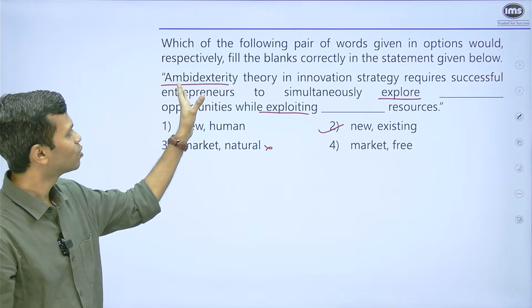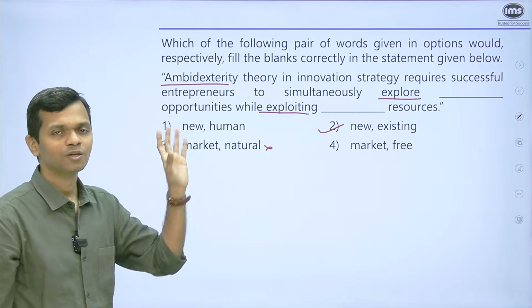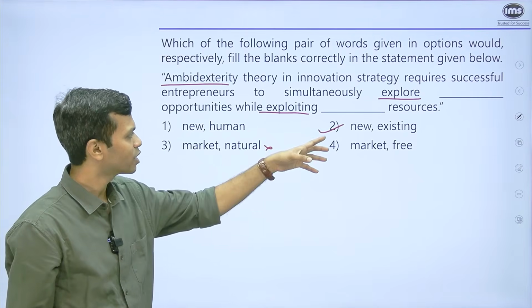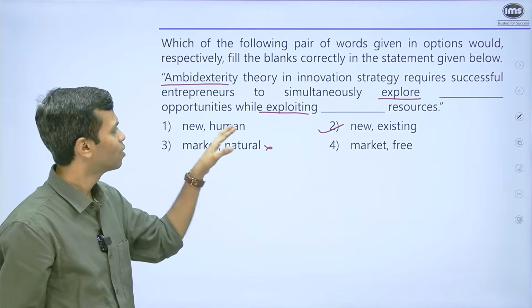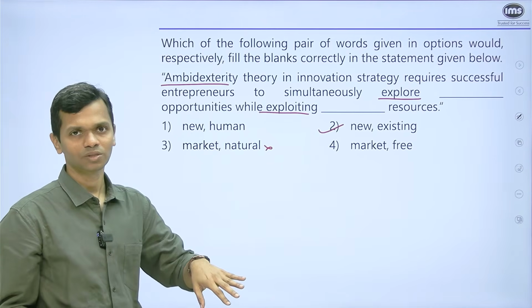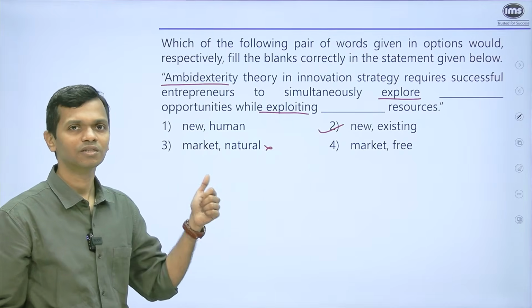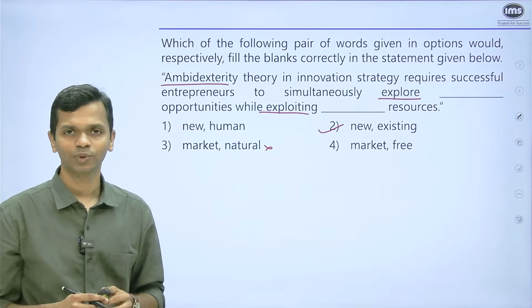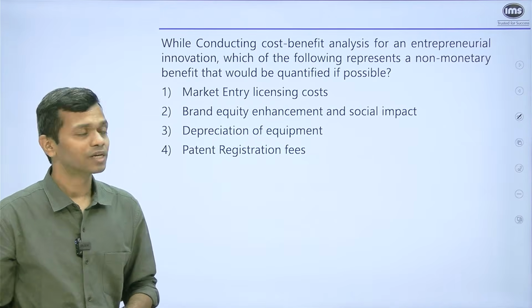So now you look at the word ambidextrous again. You're trying to do two things simultaneously. So you're trying to explore new opportunities while exploiting existing resources. And that is exactly what this particular theory is all about. Okay, so the answer for this question is option 2. Let's go to the next one.